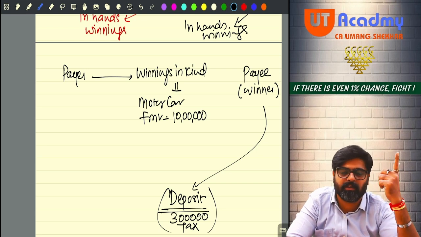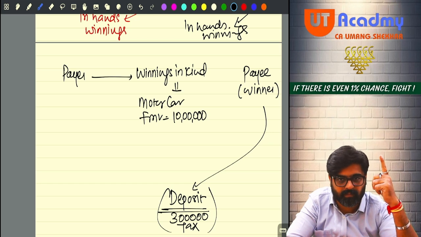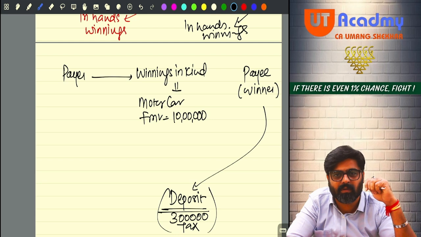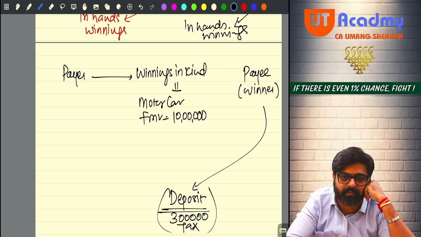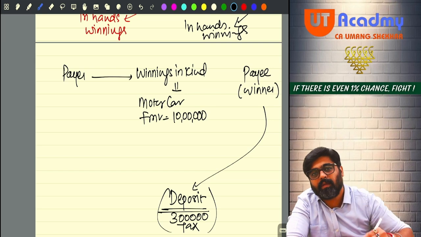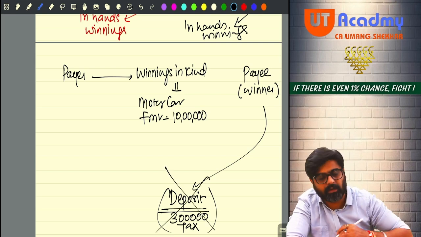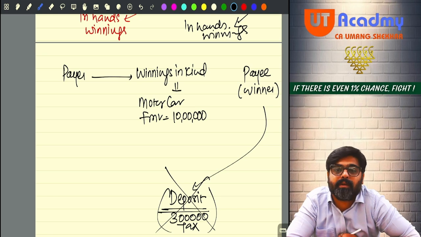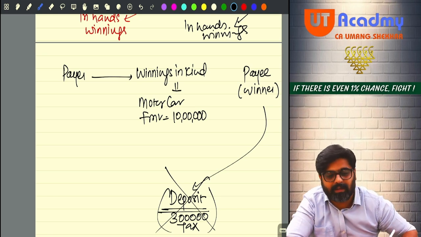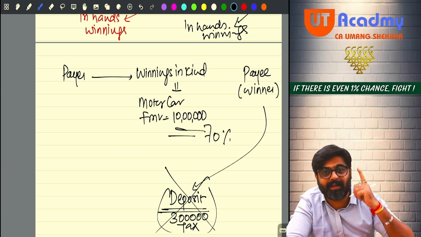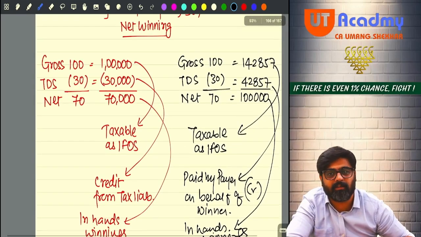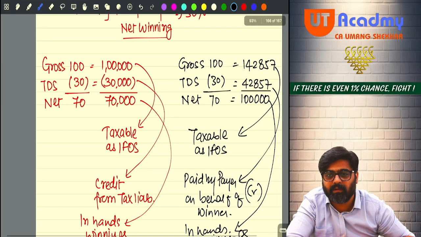Show that 10 lakhs as your income. In that 3 lakh also shown, no? Do one thing, take the credit of this 3 lakh later on. Can you do it? But wait. If the payee does not deposit the tax on its own and the payer decides to bear it, then this 10 lakh will be treated as 70%. Cross multiplication will be done just like this. Will you be able to do it?